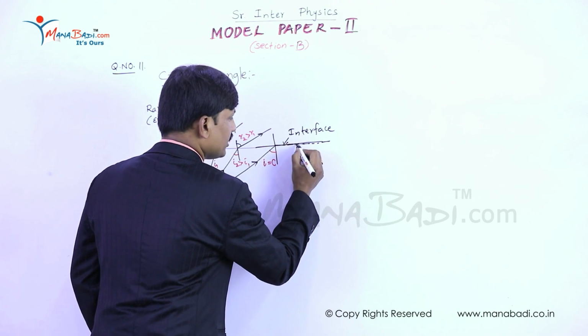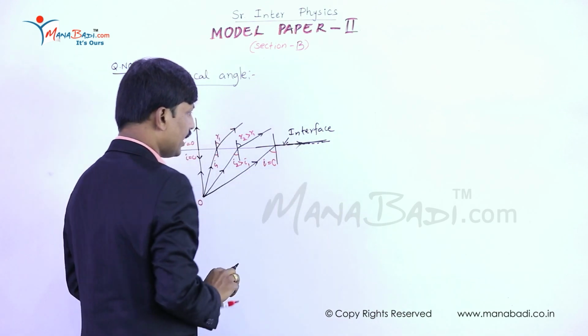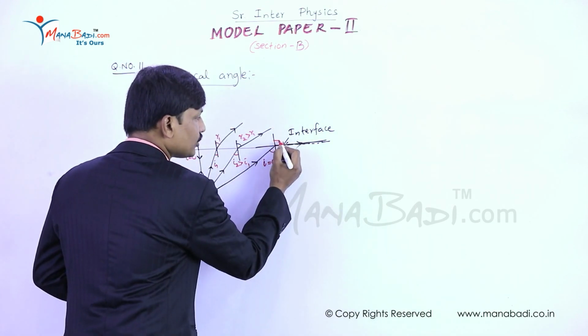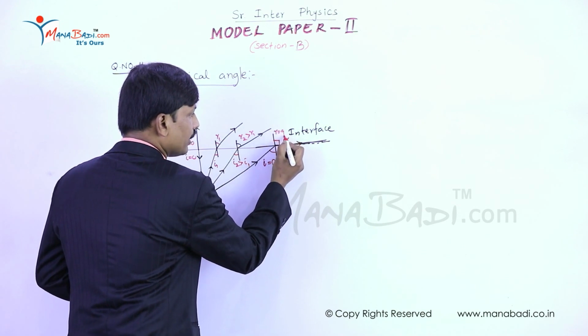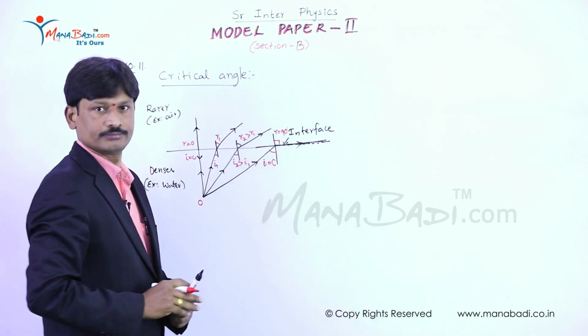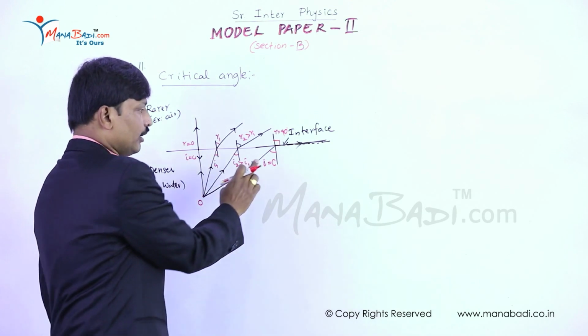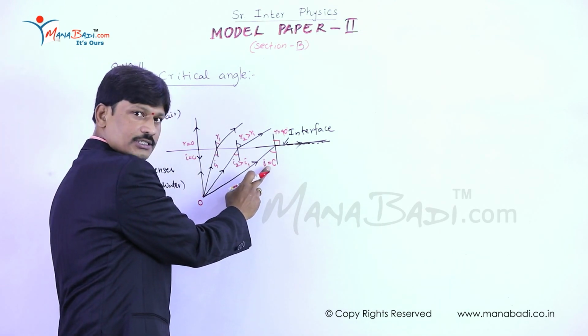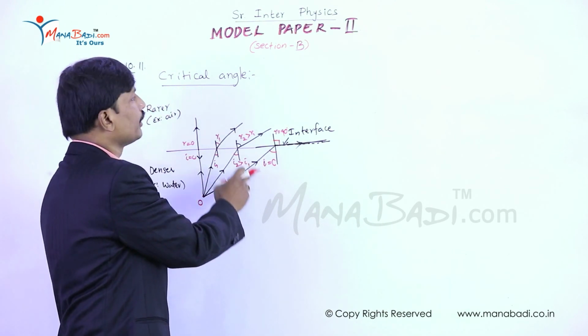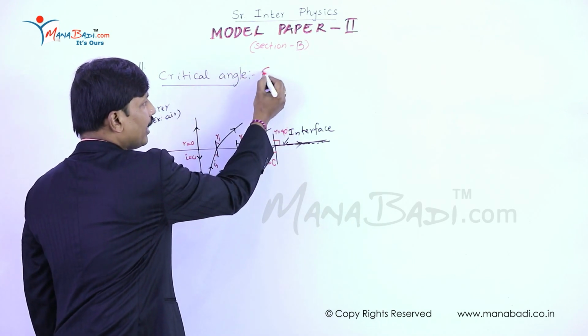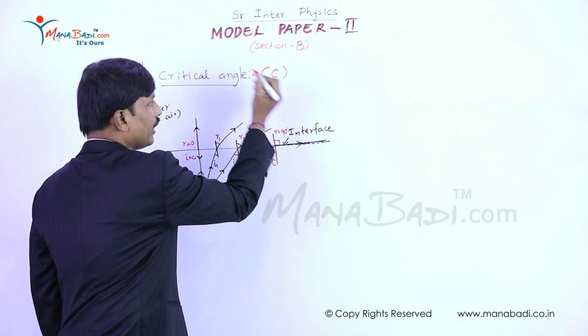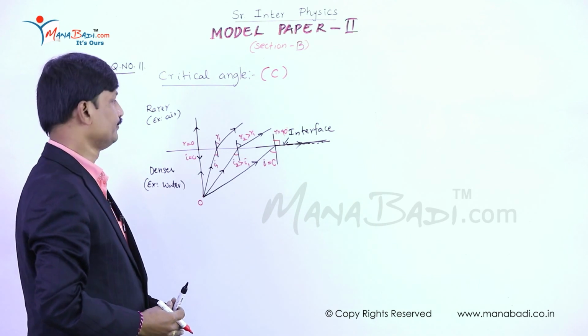Then the angle of refraction R becomes 90 degrees. In this case, this angle of incidence C is called the critical angle. So critical angle is represented by the letter C.